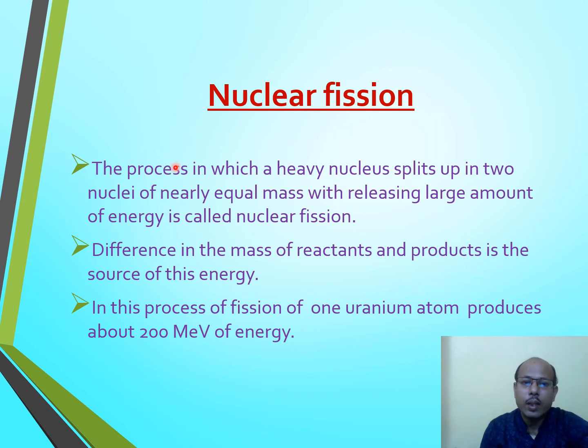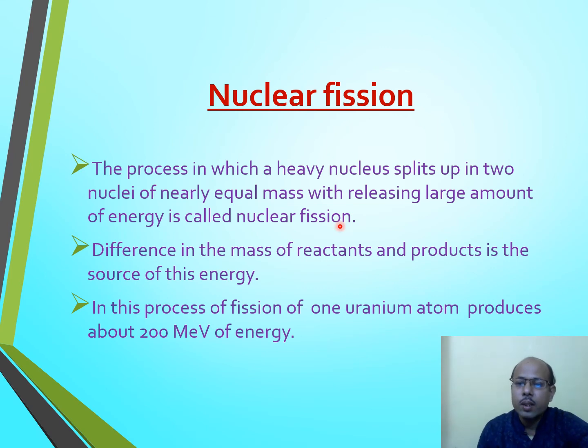Again, we can say that the process in which a heavy nucleus splits up into two nuclei of nearly equal mass with release of a large amount of energy is called nuclear fission. We can define fission as the reaction in which a heavy nucleus splits into two comparatively smaller nuclei with simultaneous release of a tremendous amount of energy.